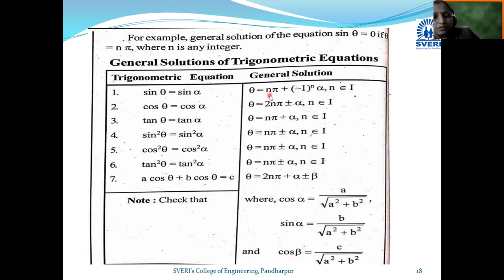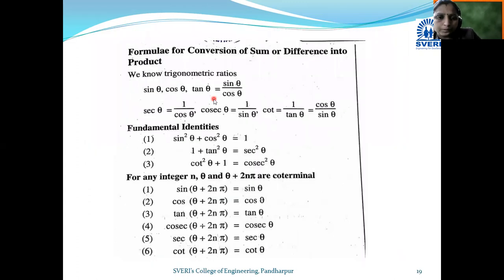So this is also required while solving MCQ type examples. So these are the trigonometric ratios, trigonometric identities, general solution. See, 6 trigonometric ratios. What is the relation between them? Tan theta becomes sin upon cos, sec theta becomes 1 upon cos theta, cosec theta becomes 1 upon sin theta, cot theta becomes 1 upon tan theta, or we can write it as cos theta divided by sin theta.